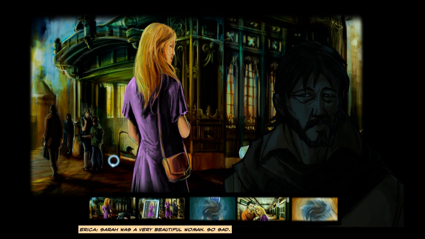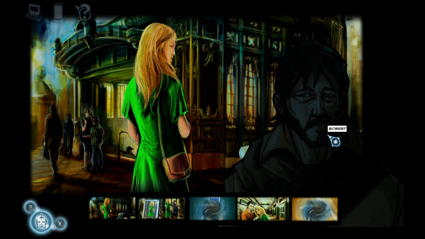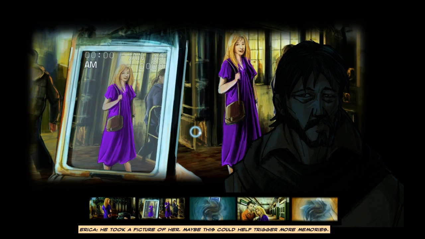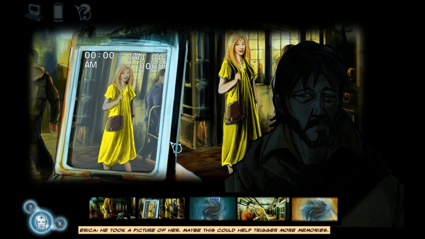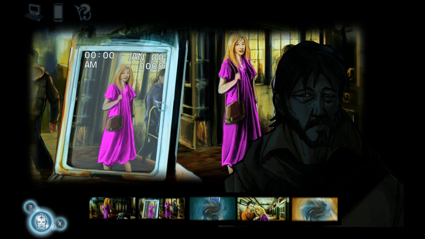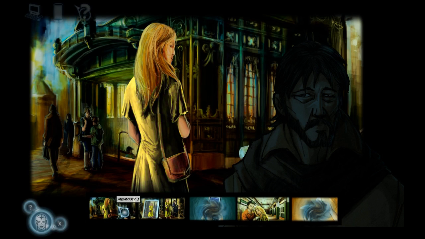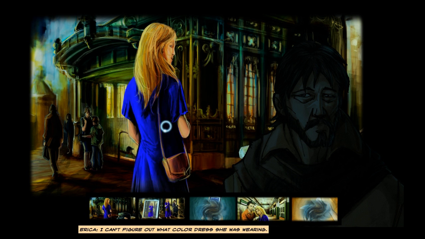Sarah was a very beautiful woman. So sad. As we can see, we have Robert here, and we have some memories, but they're not quite put together correctly. He took a picture of her. Maybe this could help trigger more memories. There are some missing pieces of the puzzle, but we can figure out what these were. I can't figure out what color dress she was wearing.